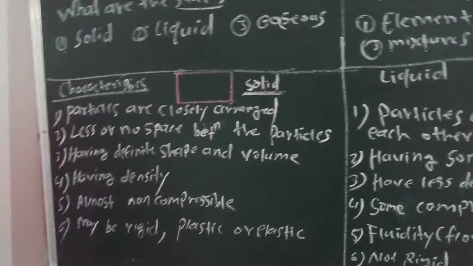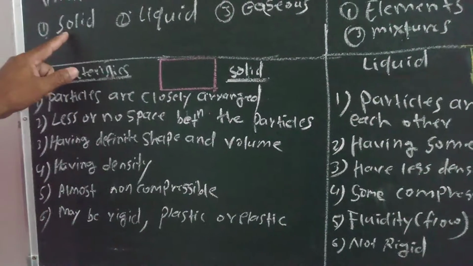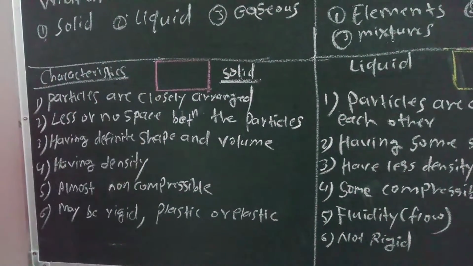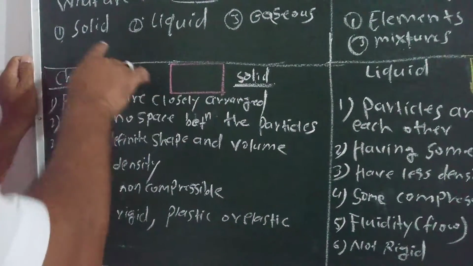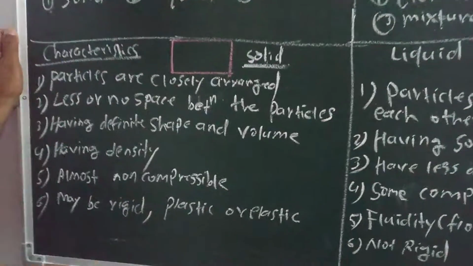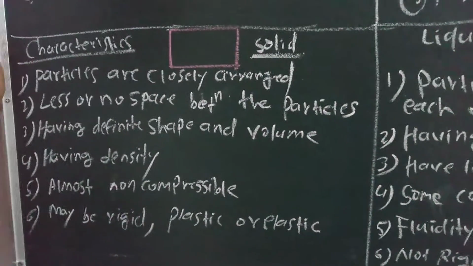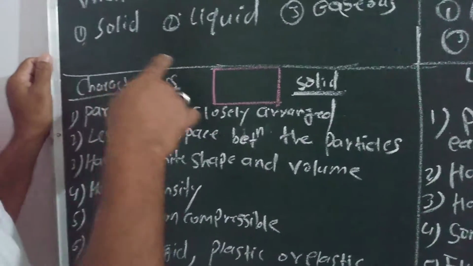So students, first we study the characteristics of solid, liquid and gases. How are solids constructed by atoms? We know that any substance is constructed using atoms. So how is the solid constructed?